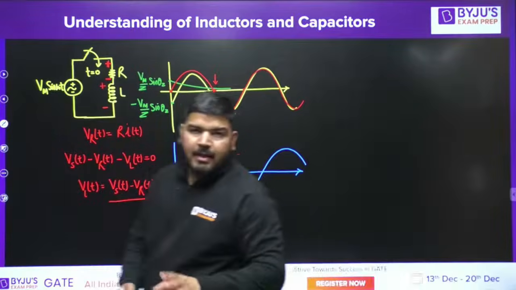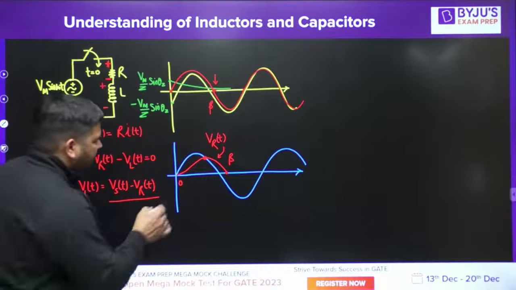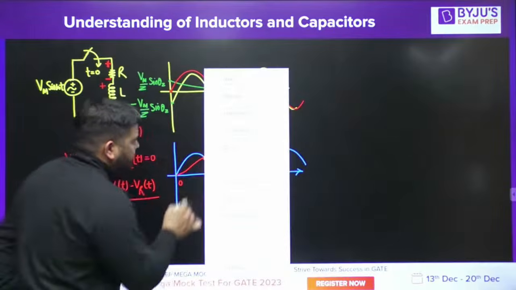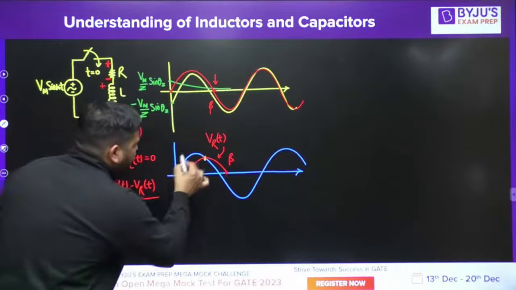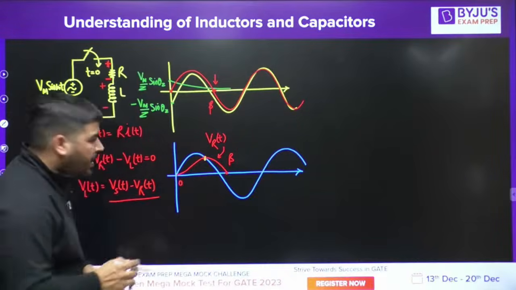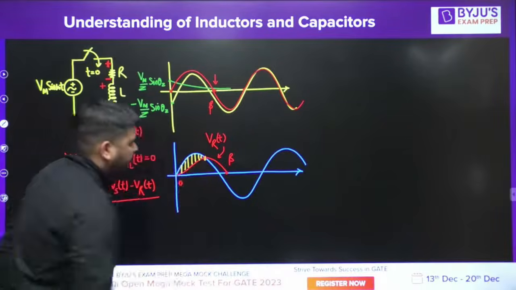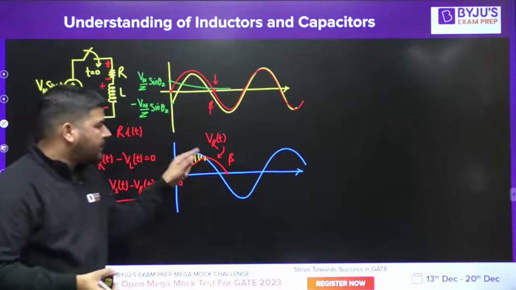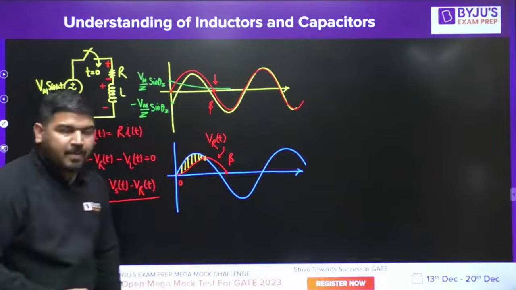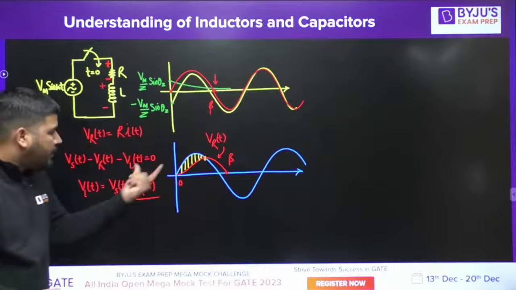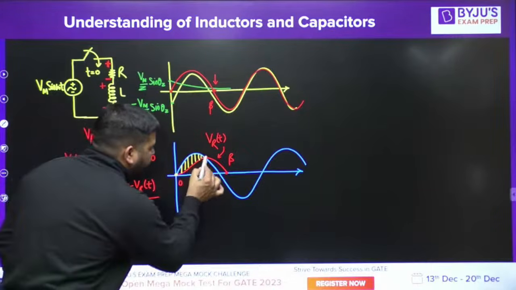Now, let's see the difference. Up to this point, this is my VST and this is VRT. So the difference, VLT, is this. Since VST is greater than VRT, VLT is positive during this interval, from this point to this point.